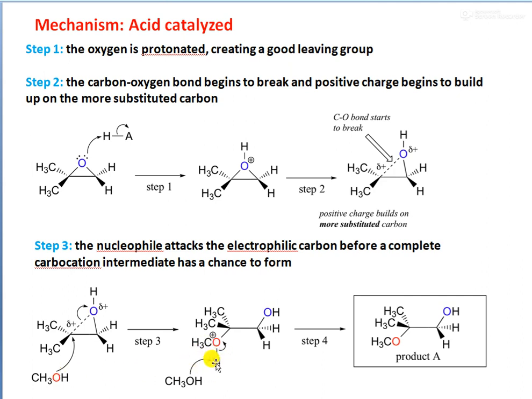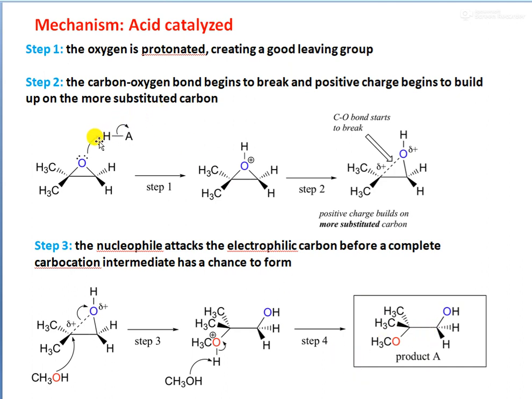So this proton will be abstracted by another CH3OH molecule, as can be seen in the structure. So the final product is a ring-opened substance where there is an OH group and an OCH3 group in the anti positions. Okay, these are in the anti positions. So this is how the product is formed in an acid catalyzed reaction.